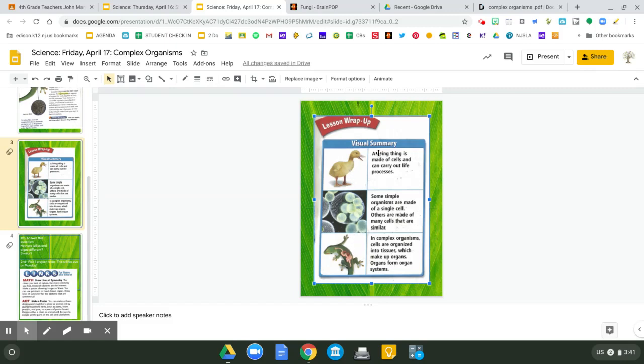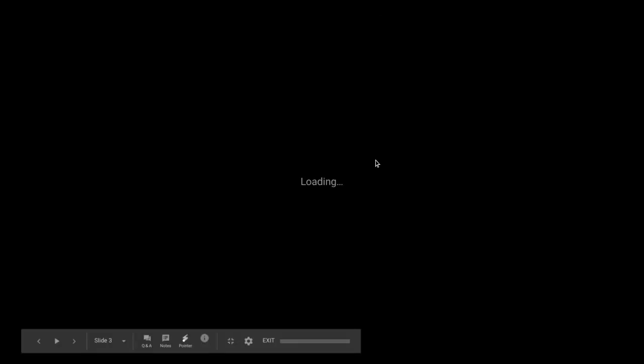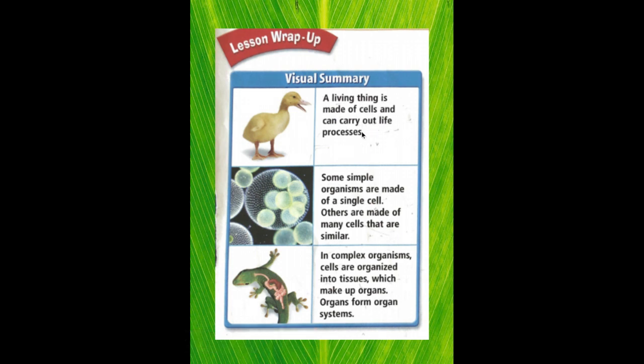Here we have a duck. A living thing is made up of cells. Let's just let this load for a moment. And carry out life processes. Again, we said there were seven of them. Here we have simple organisms. Simple organisms are made up of a single cell. Others are made up of many cells that are similar. So again, there are two types of simple organisms, single or many-celled.